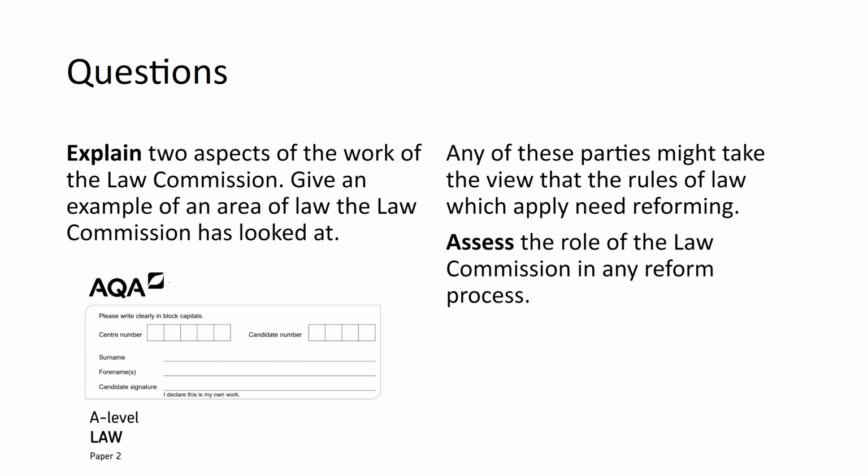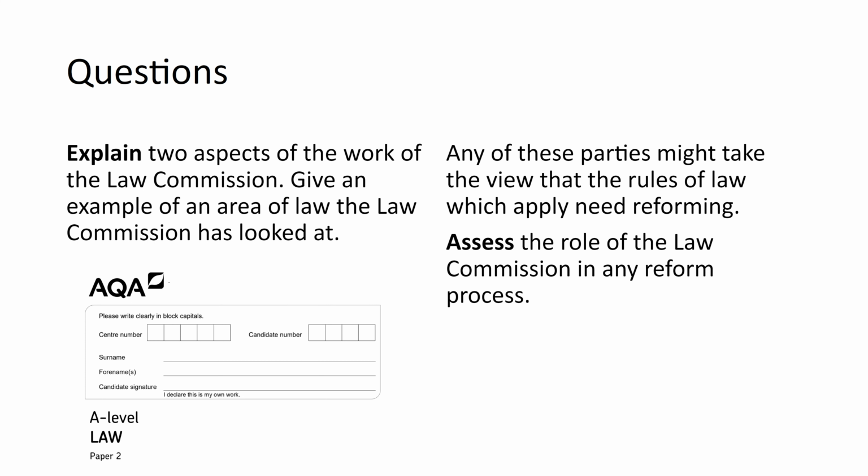And then the other question, which was asked in question 11 at the end as a 7-mark part, is any of these parties may take the view that the rules of law which apply need reforming. Assess the role of the Law Commission in any reform process. So this is an assess question, so it's worth 7 marks. And you would need to have at least 2 advantages and a disadvantage with some evidence for that.